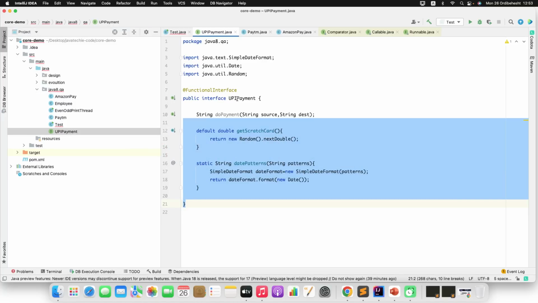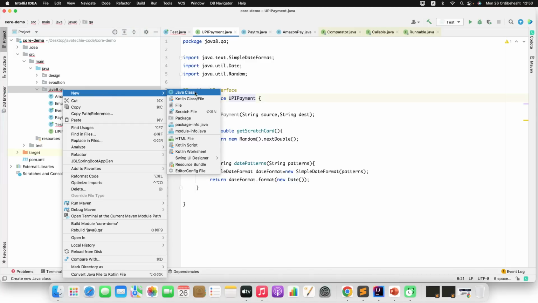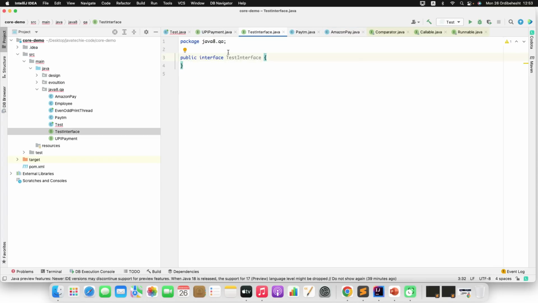We created this functional interface called API payment, right? So let me create another functional interface. Let's say I create a Java class, an interface, and name it something like test interface. This is my functional interface. I will just add one abstract method, public not required, void test. Now this is my functional interface because I have only one abstract method.